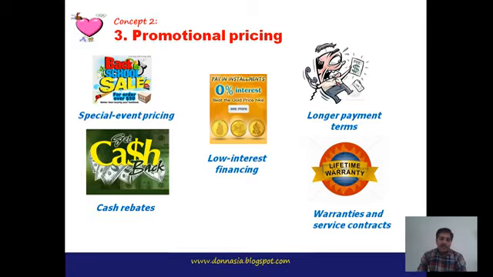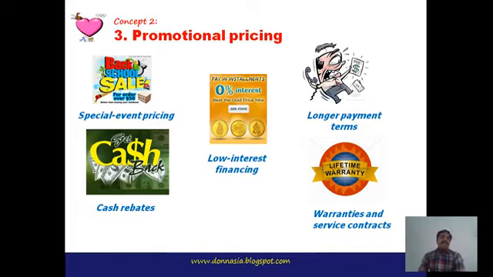If it is generally decided to make the payment in 10 installments, but the buyer wishes to pay for that particular product in 15 installments, then that is also made applicable by the seller. So longer payment terms is also one of the price adaptation strategies.